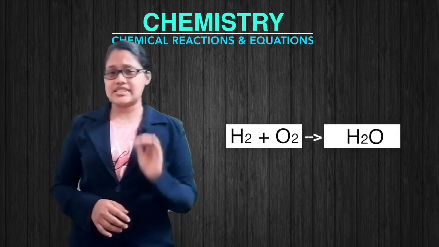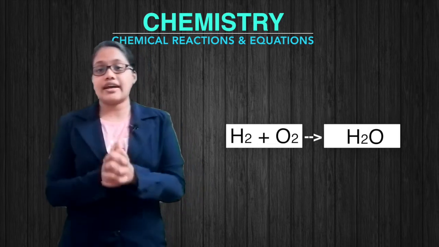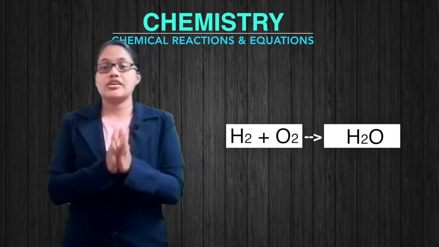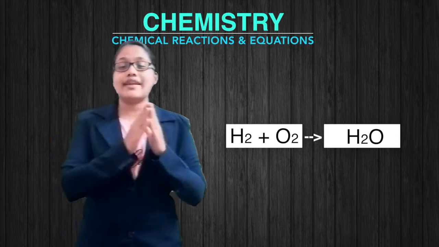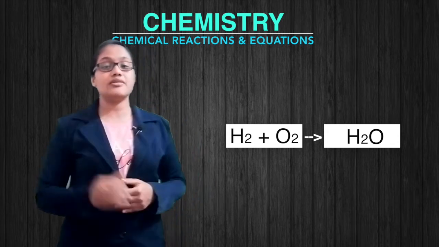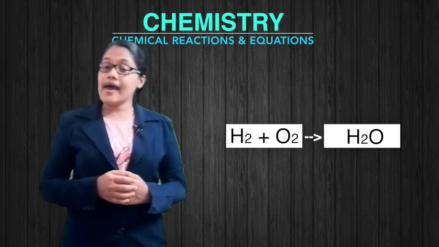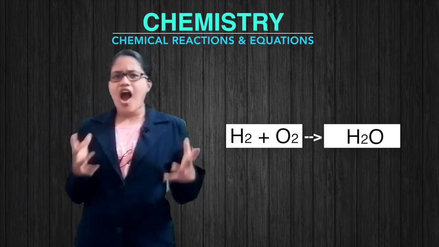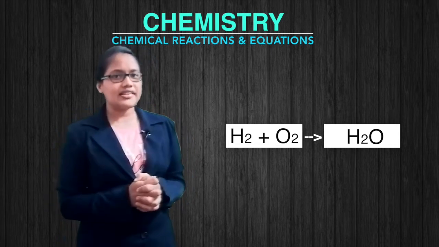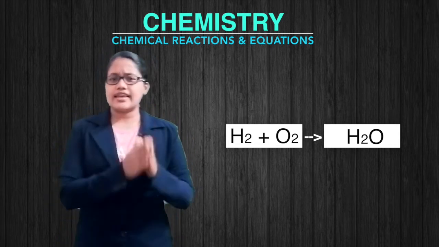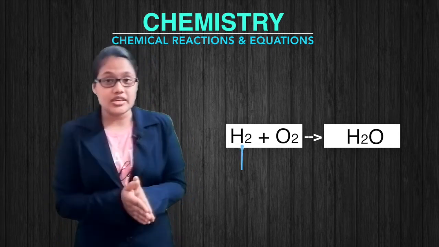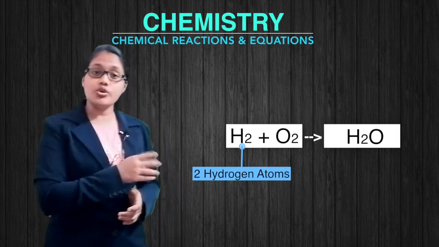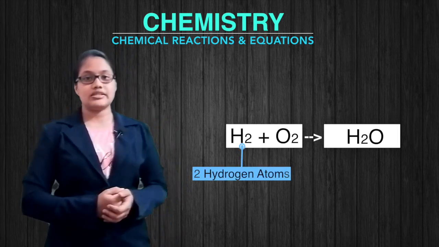So the first step in order to balance a chemical equation is to count the number of atoms present in both reactant and the product side. You might be wondering how we have to count these atoms. So when we take H2, it means there are 2 H atoms present in it.